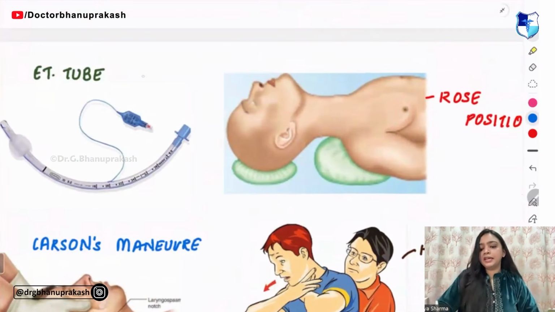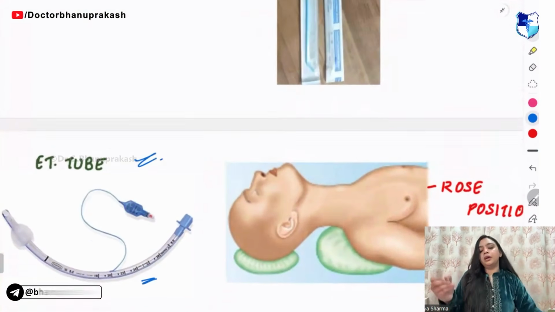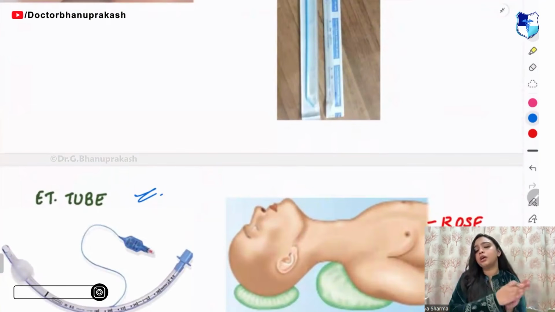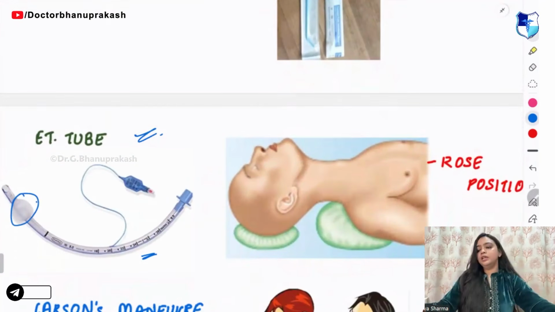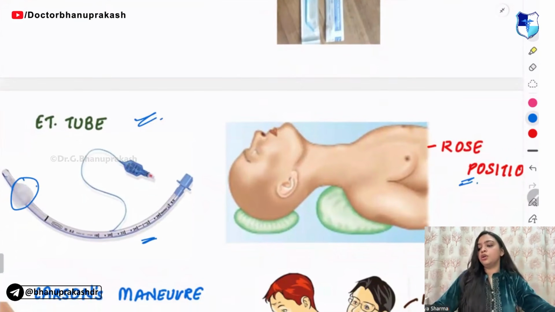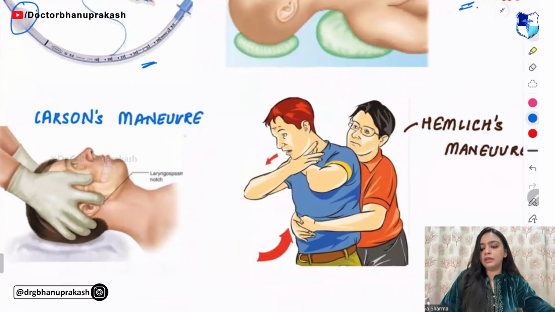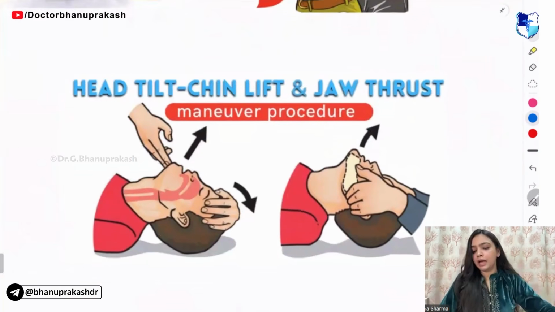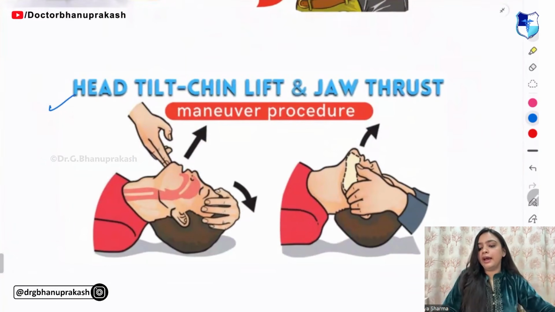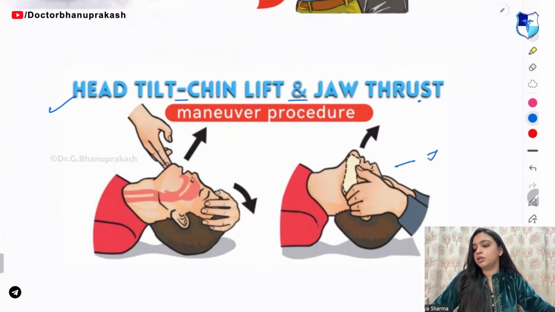Next, ET tube. This is your ET tube. Is it a cuffed ET tube or is it a non-cuffed ET tube? This one is your cuffed ET tube. This one is your Rose position. Then you have the Larson's maneuver and you have the Heimlich maneuver. This maneuver is head tilt and chin lift. This one is your jaw thrust.